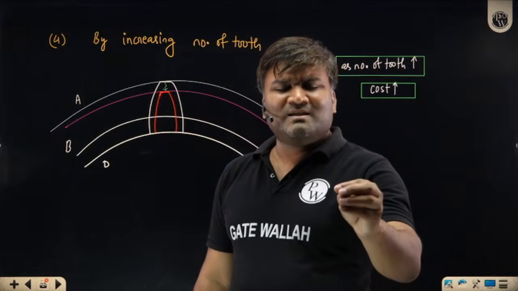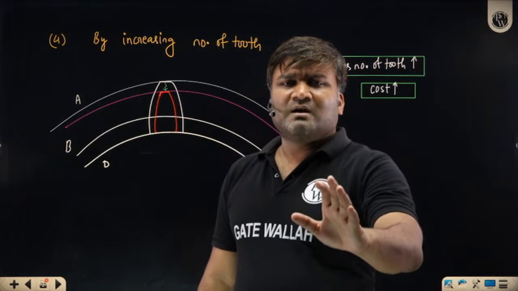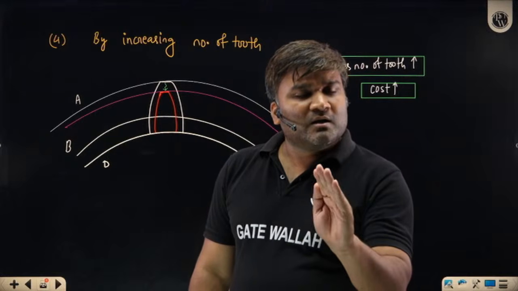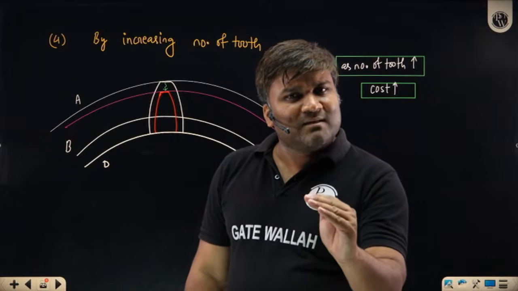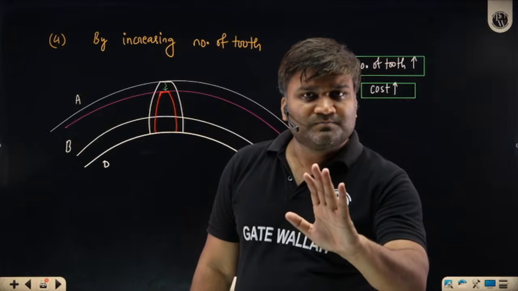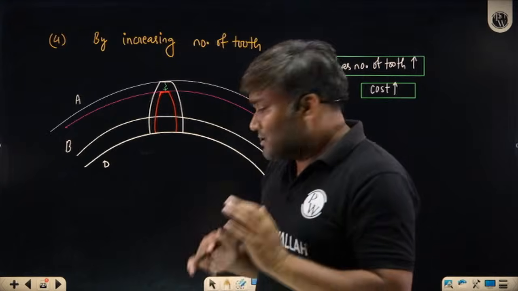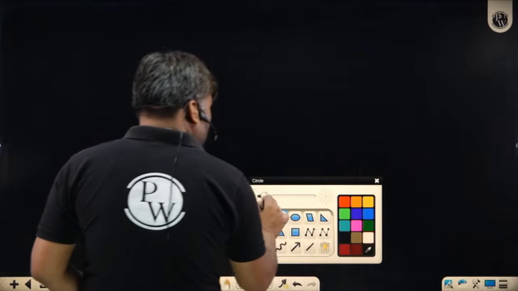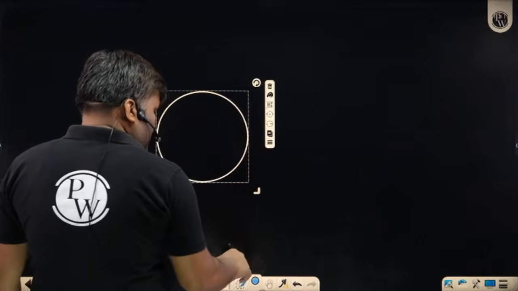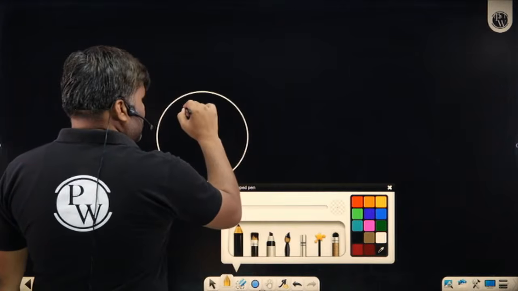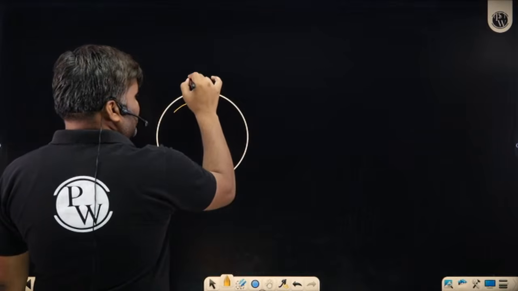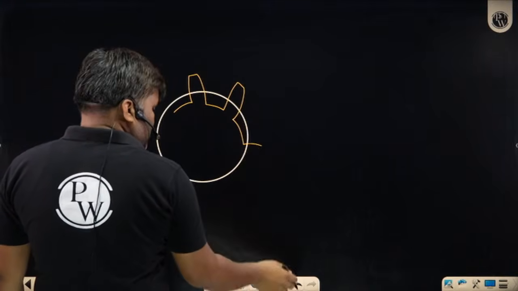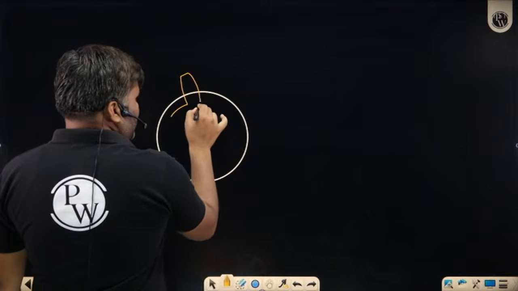Okay, sir, tell me the minimum number, at least how many teeth I should provide so that interference can be avoided. Whatever number you get, any number beyond this, you are safer. Right? Number of teeth we are increasing on the same pitch circle, imagine. Earlier you were having teeth like this, bigger teeth, big size teeth. We were having teeth like this. You are having radial teeth like this.